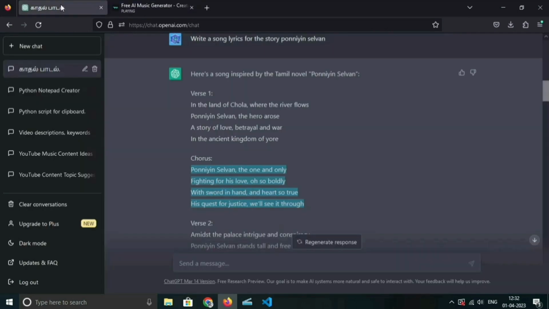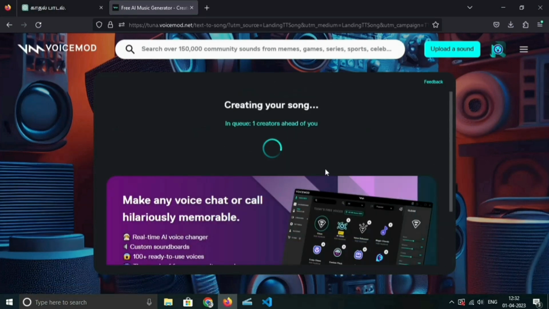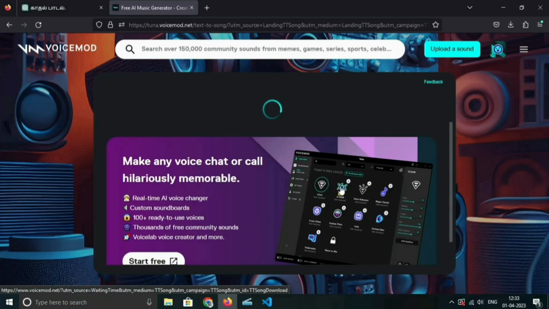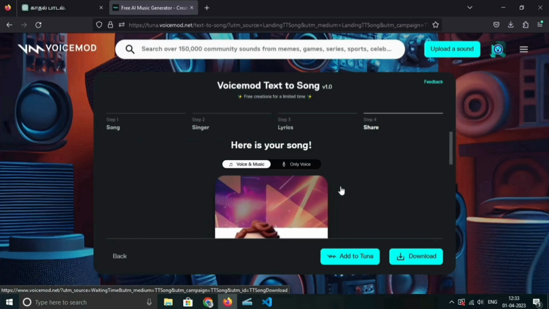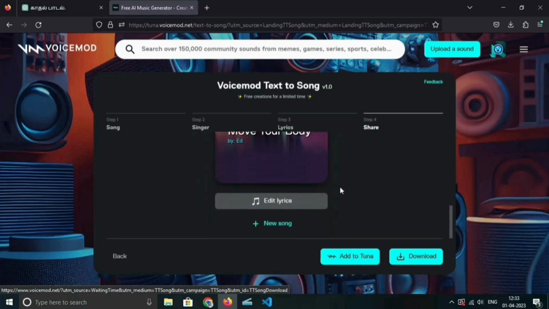Here we need to give the lyrics, so copy it from ChatGPT and paste it. There is some limitation on words, so taking care of that, I am creating a song for each of the lyrics one by one, and finally I will merge all of them. At this point it will take some time to mix our song with the lyrics and beats. It will take time, and then we will get this page. Here we can play our song and we can directly download it.